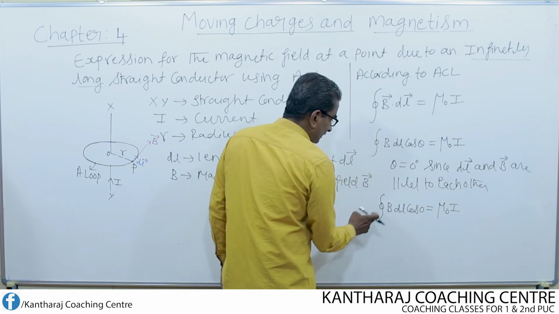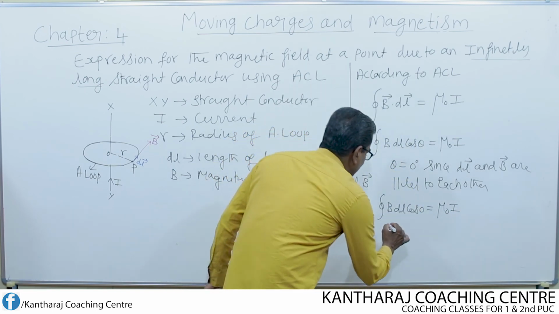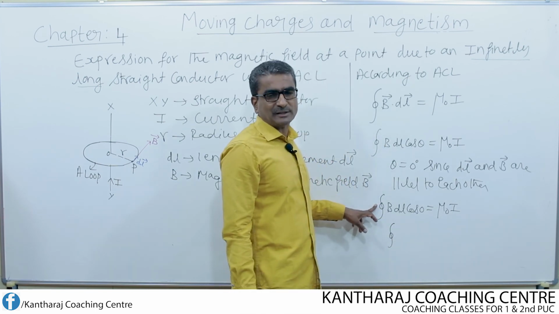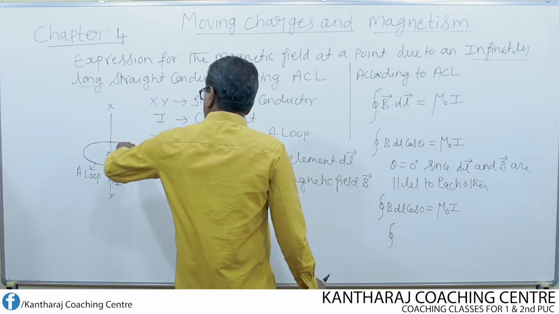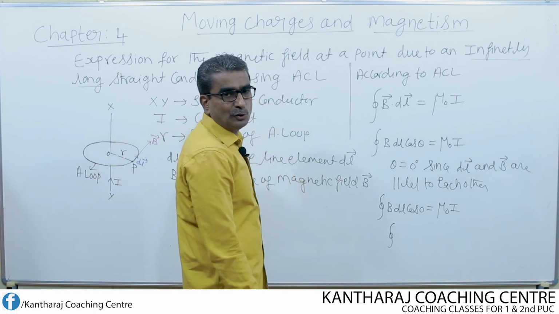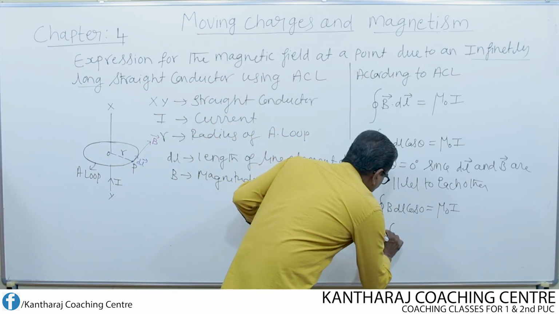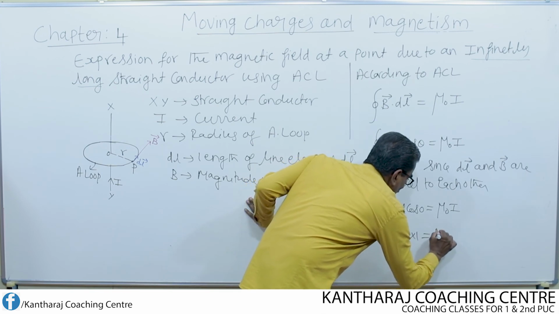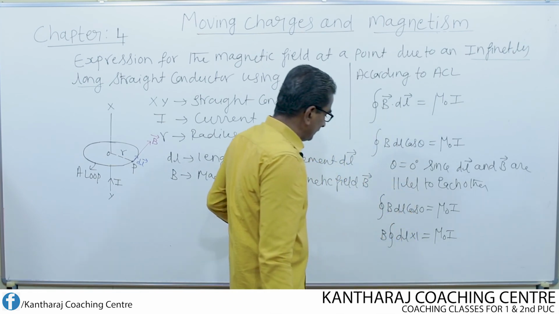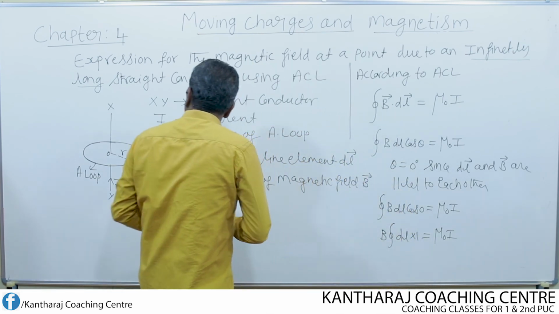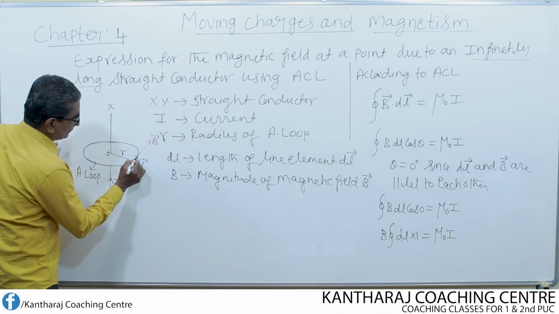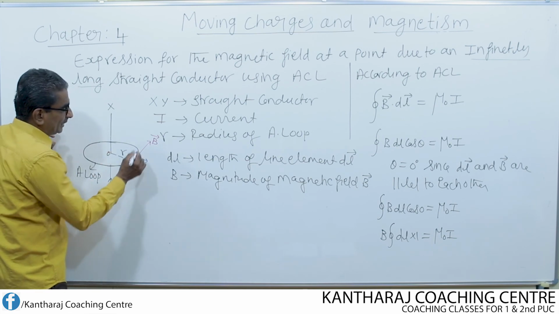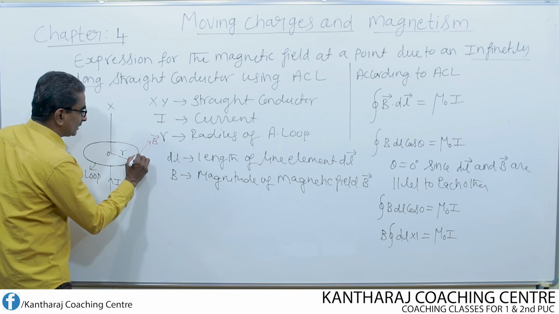Cos 0 is 1. I take B outside the integral sign. So this is the integral over a closed surface; the circle represents the closed surface, the Ampere loop. So B dl cos 0, which is 1, equals mu naught I. See, dl is the length of only one small element. The whole Ampere loop can be imagined to be made up of a number of small elements like this.